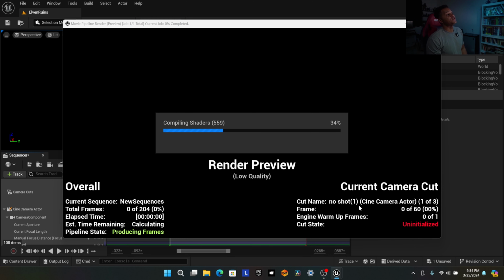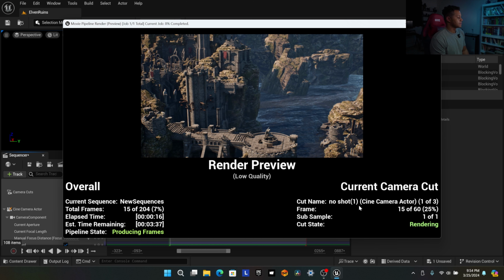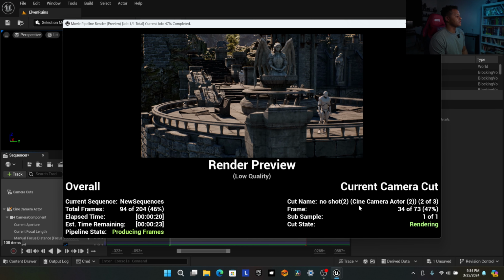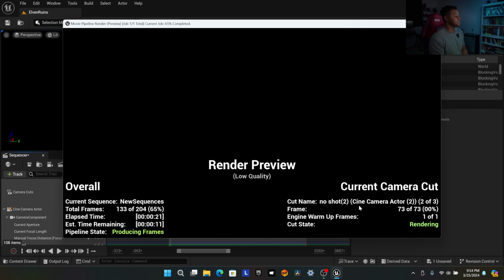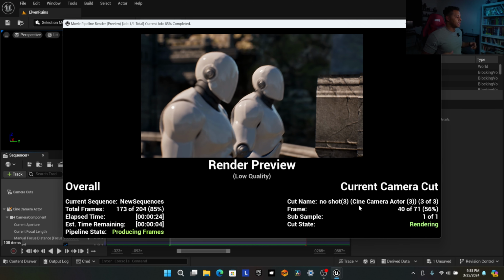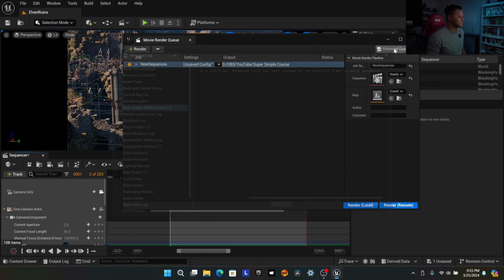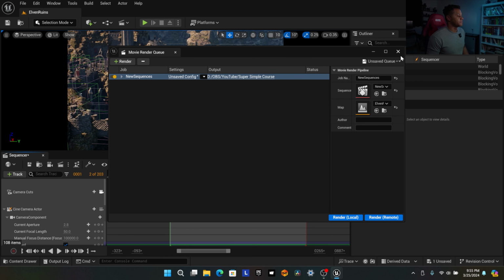And it's going to compile some shaders for a second. That's okay. And now we are rendering our movie with our camera cuts and our characters. Let's go. And it's done. Shot camera starts on a subframe. It doesn't matter because it's still rendered, and that's all that matters. So if you got that error, just click out of it. It's fine. A bunch of errors always pop up. As long as it actually doesn't affect anything, you're fine.